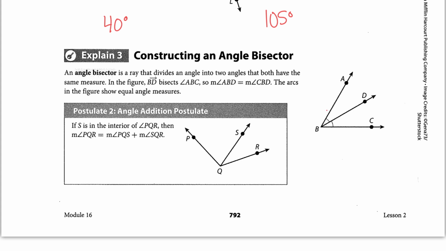Both of these angles have the same measure because this ray divides it into two, it bisects it. The arcs in the figure show the equal angle measures. If S is in the interior of angle PQR, then the measure of angle PQR is made up of the measure of PQS plus the measure of SQR.